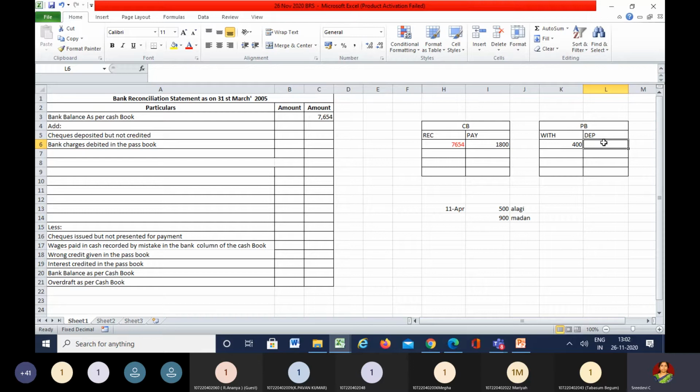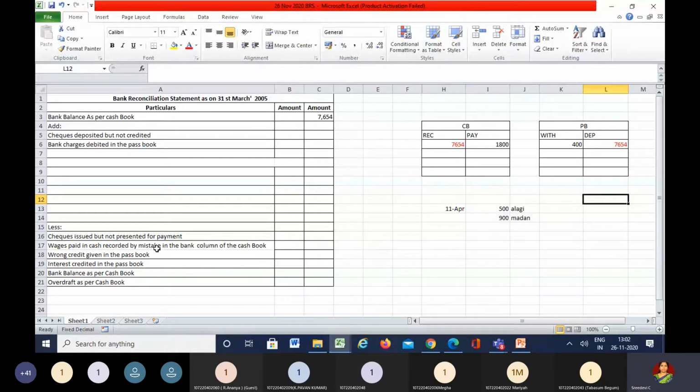But in the bank, they have paid only 400. So which book will be less? Cash book. You have to imagine all these things in the mind itself. So the cash book is less and the passbook is more.